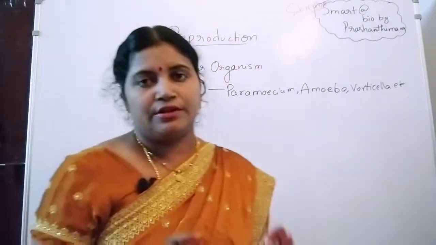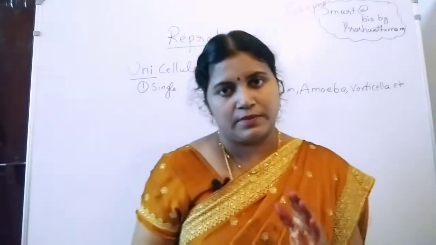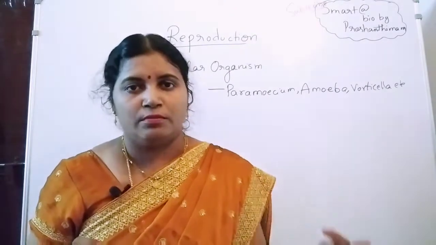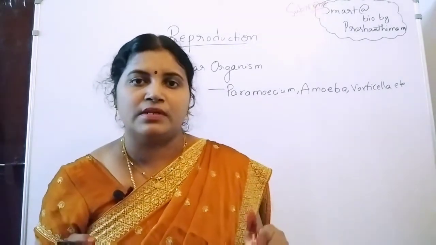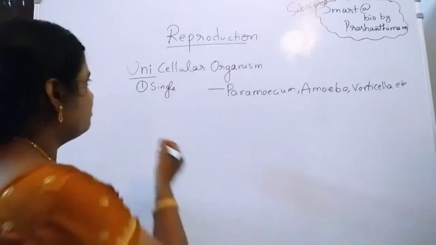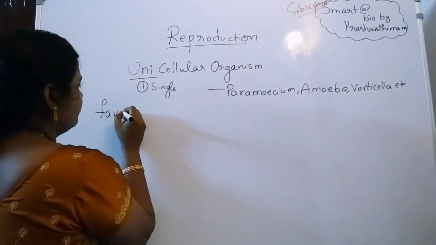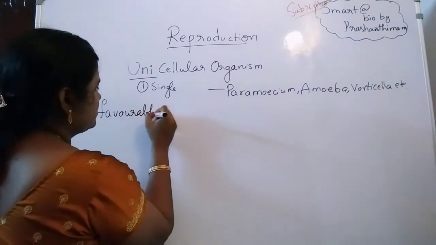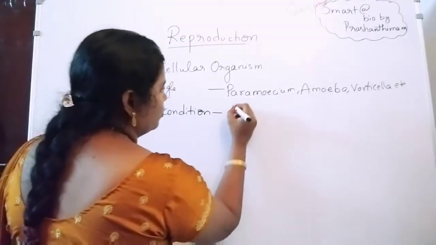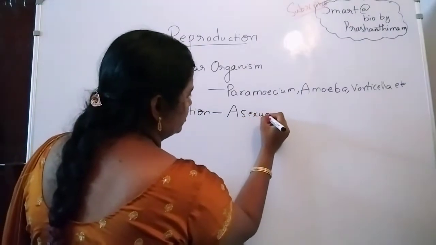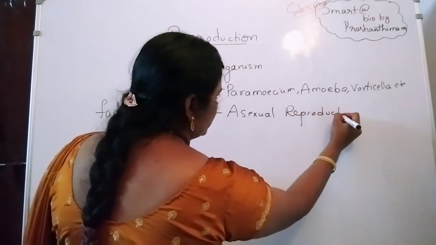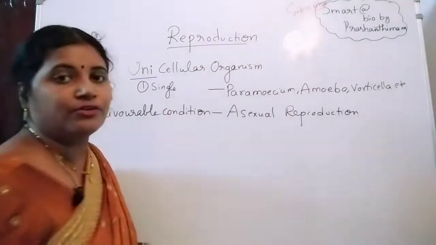In unicellular organisms, reproduction takes place in two manners based on their conditions, their environment, and food sources. These conditions are called favorable conditions. In favorable conditions, all the organisms will follow the asexual mode of reproduction. So what is asexual reproduction? In this session we are going to see it.